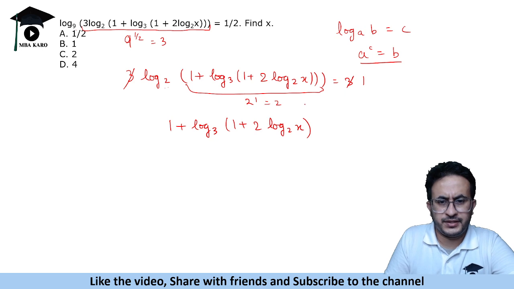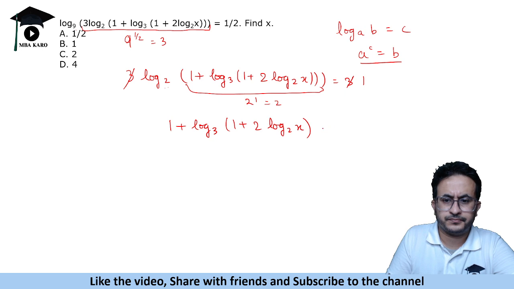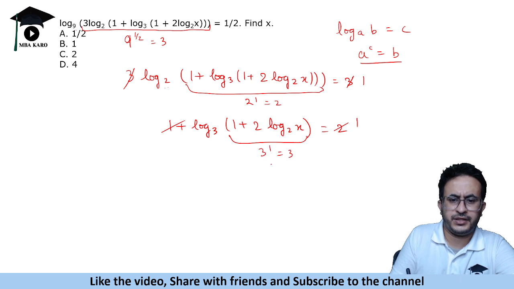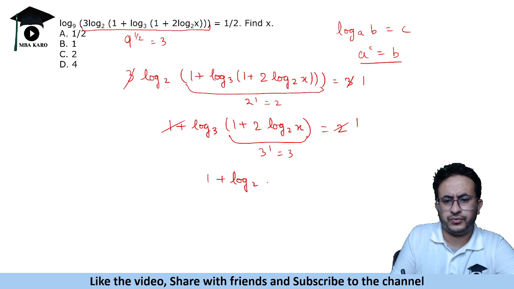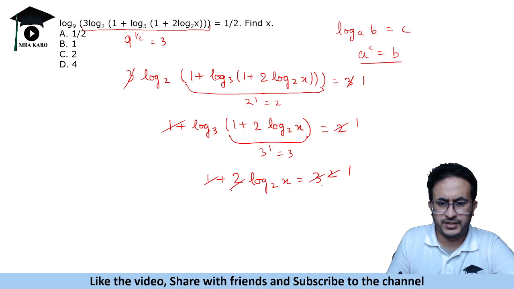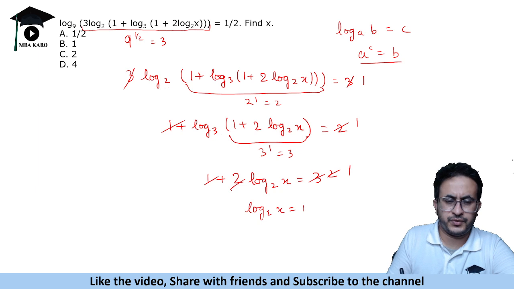Okay, so this is equal to 2. So this is again 1. Now this is 1, that means this is 3 to the power 1, that is equal to 3. So 1 plus log 2, 1 plus 2 log 2x is equal to 3. So this is 2, this is 1. Okay, so when you subtract 1 it becomes 2. So 2 log 2x is 2, log 2x is 1, so x should be 2.